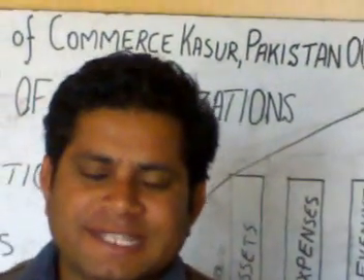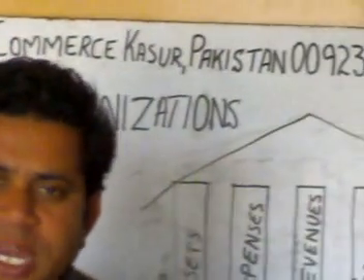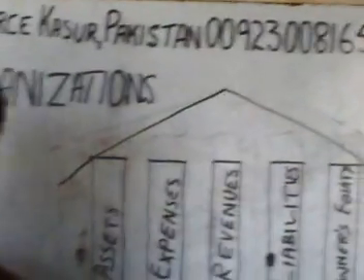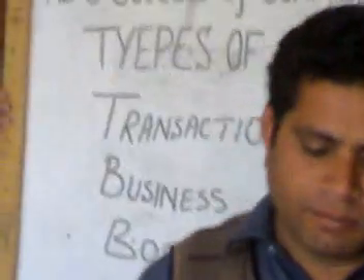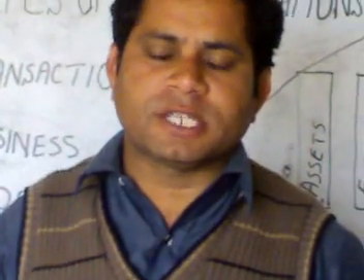Therefore this system is not successful because it provides incomplete information, which creates confusion in decision making and dealing. It is normally used by persons who do not know accounting.